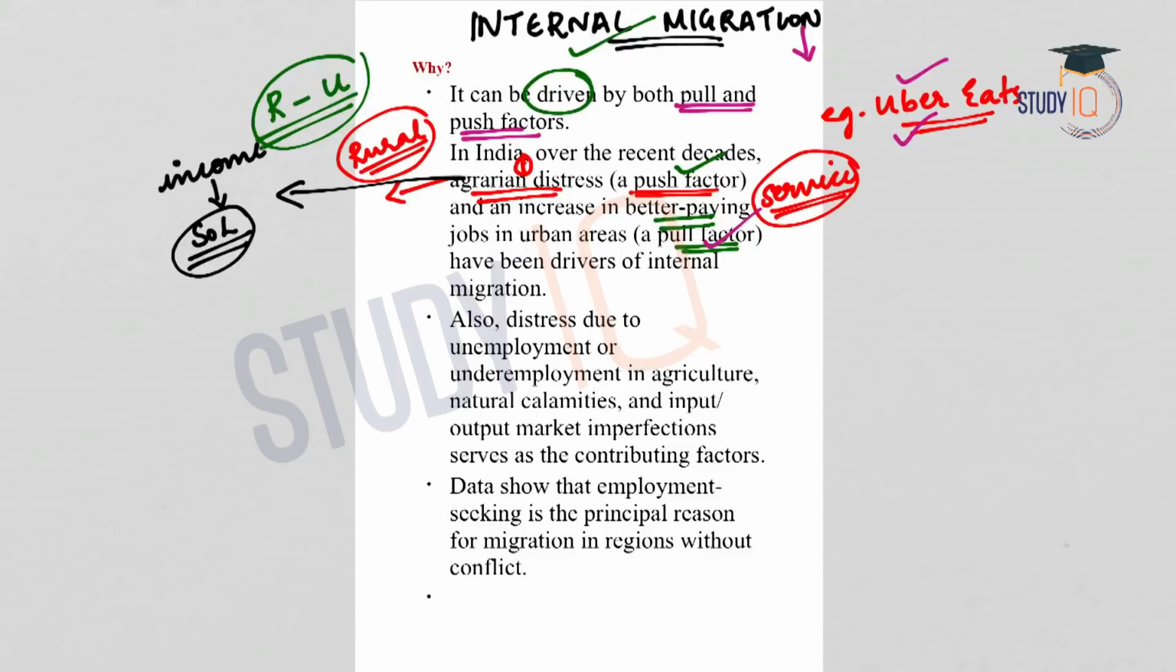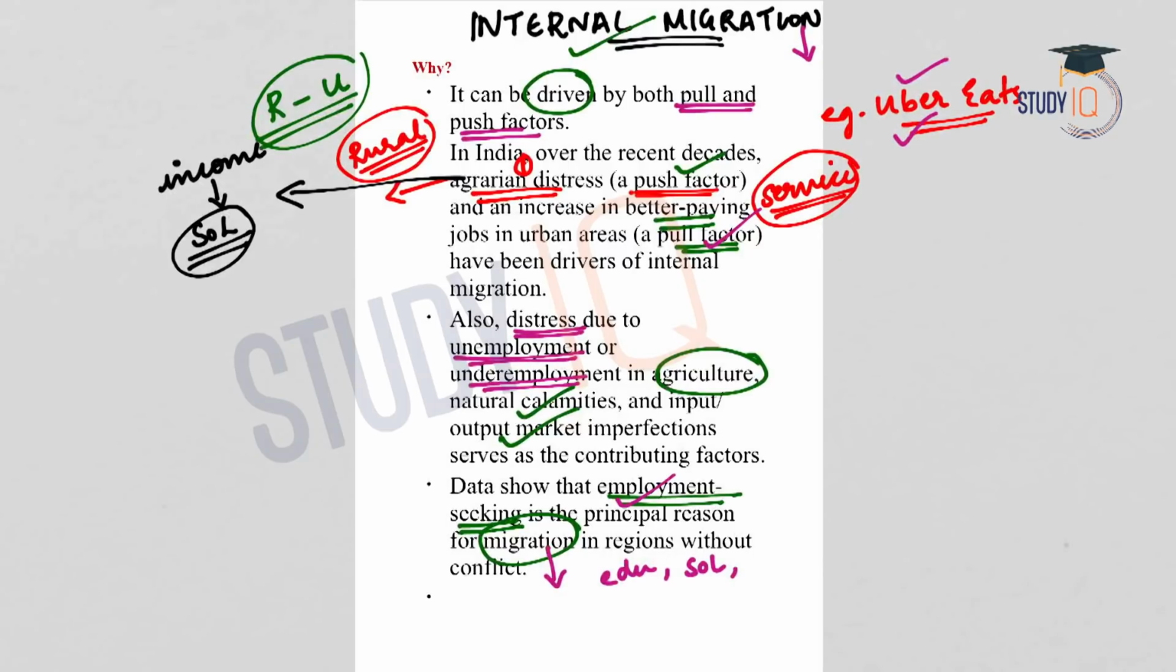Other factors include distress due to unemployment or underemployment. Underemployment is predominantly seen in the agricultural sector. Natural calamities, input-output market imperfections, etc. lead to migration. Various data show that employment seeking is the principal reason for migration. It is in search of employment that a majority of the migration happens. Other causes are education, better standard of living, etc. But the major cause is the employment opportunities that are available in the urban areas or in some other areas, which lead to internal migration.